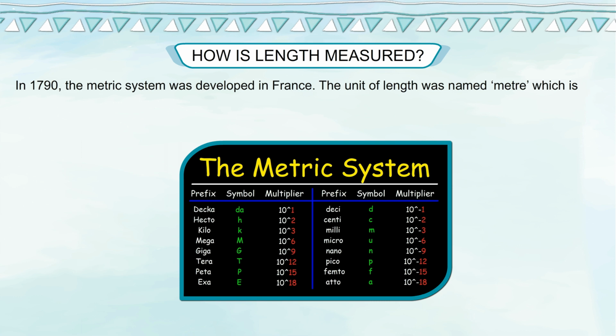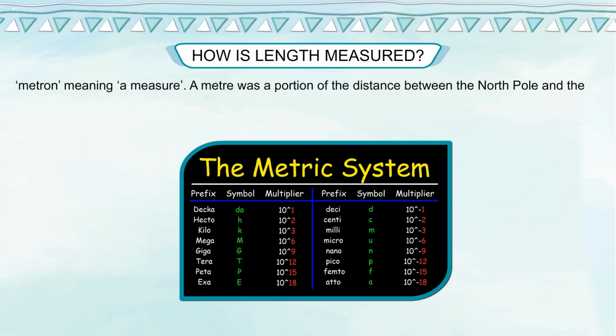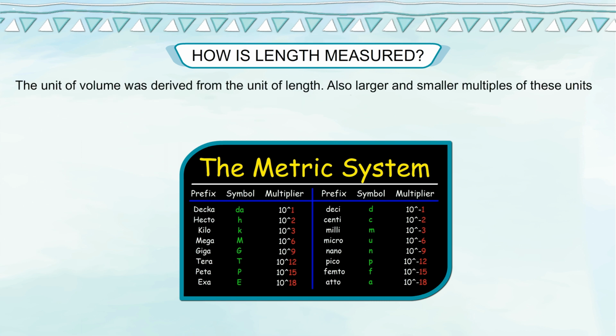In 1790, the metric system was developed in France. The unit of length was named meter, which is derived from the Greek word metron, meaning a measure. A meter was a portion of the distance between the North Pole and the equator along a particular meridian passing through France. The unit of volume was derived from the unit of length.